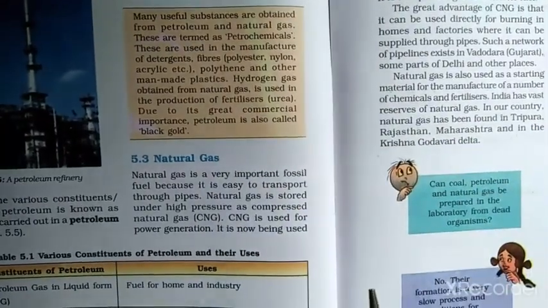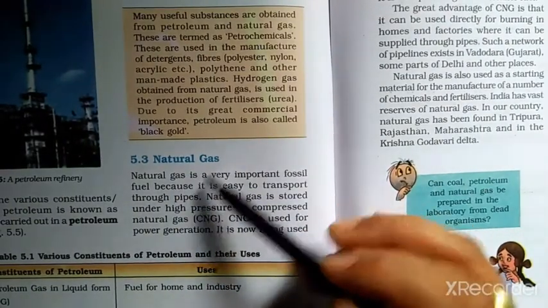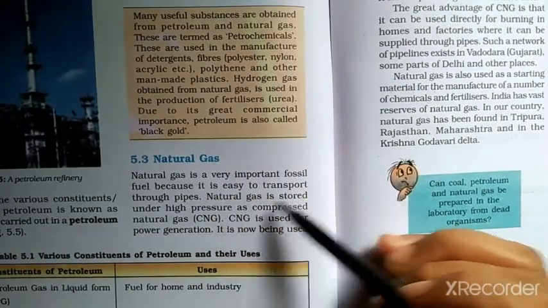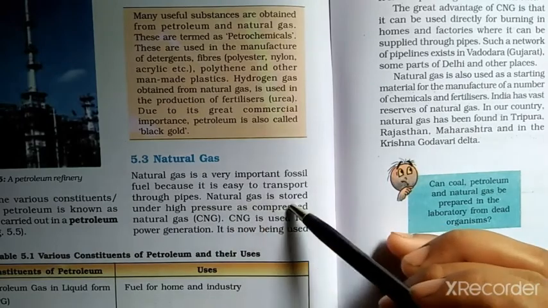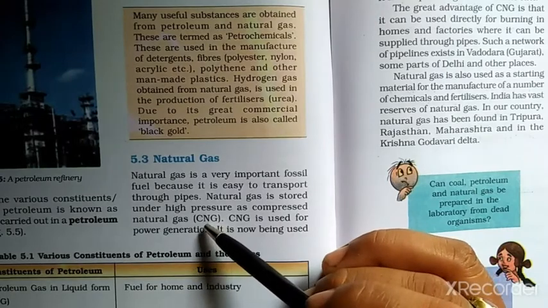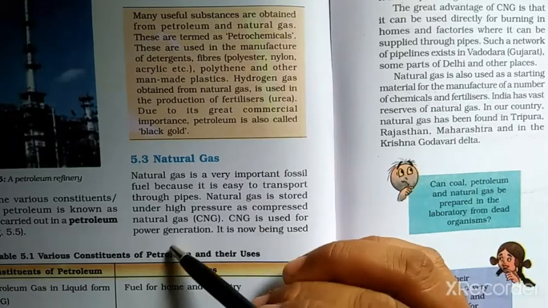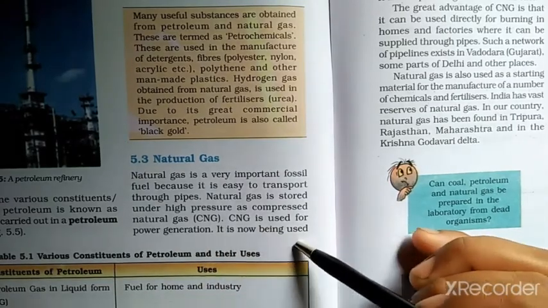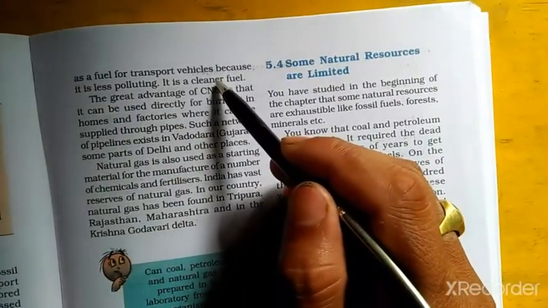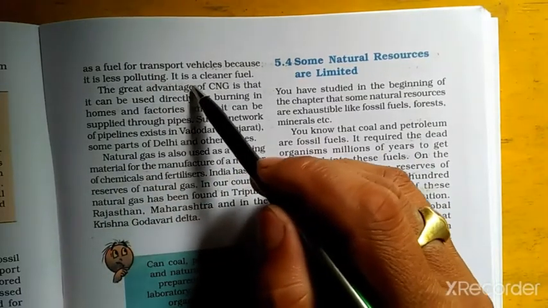So here, natural gas, let's see, natural gas. Natural gas is a very important fossil fuel because it is easy to transport through pipes. Natural gas is stored under high pressure as compressed natural gas, in short we know as CNG. CNG is used for power generation. It is now being used as a fuel for transport vehicles because it is less polluting. It is a cleaner fuel.